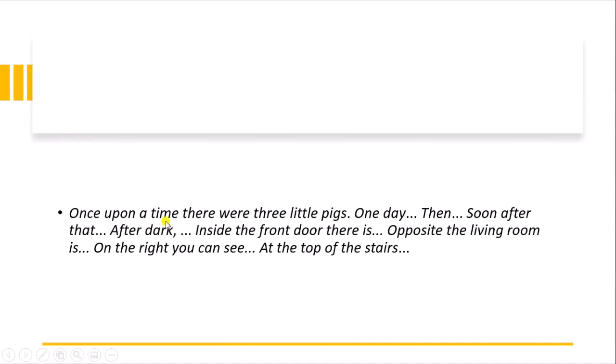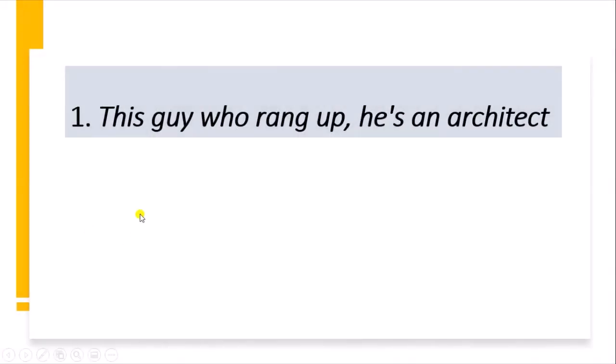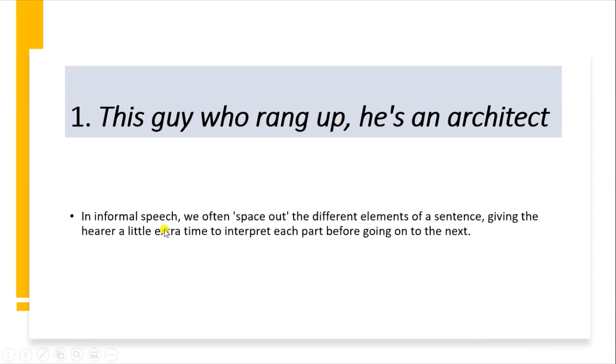Like, once upon a time there were three little pigs. So, spoken structures and tags. The guy who rang up, he is an architect. In informal speech, we often space out the different elements of a sentence, giving the hearer a little extra time to interpret each part before going on to the next.